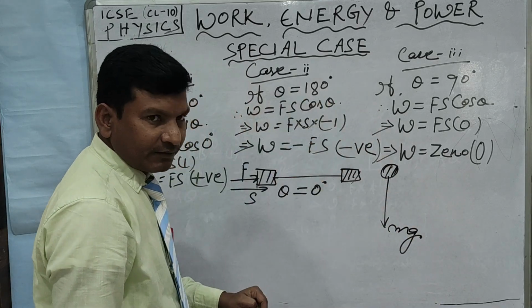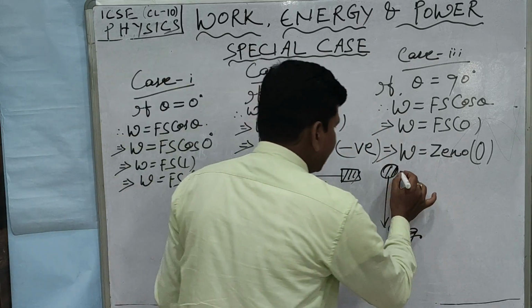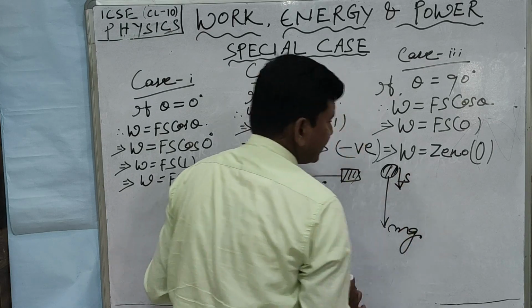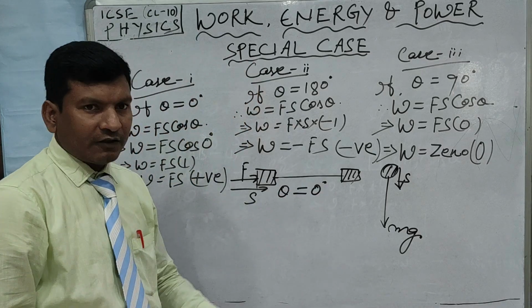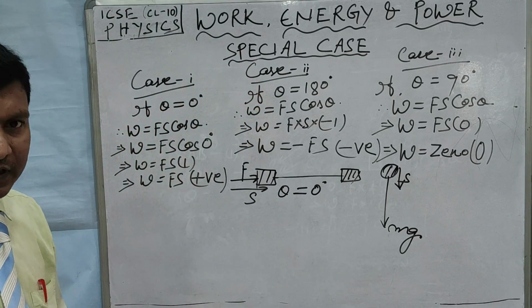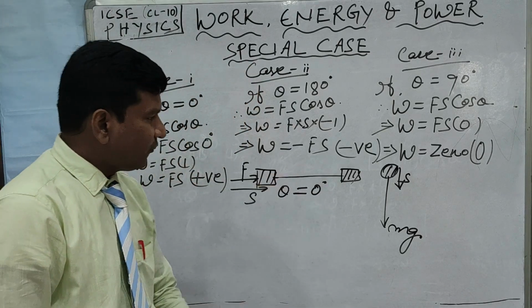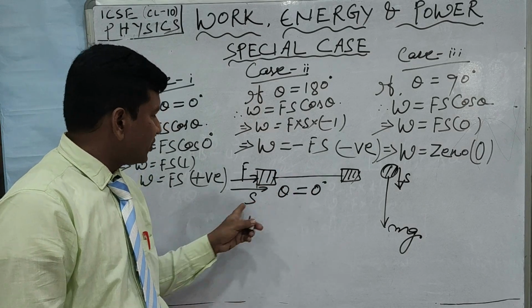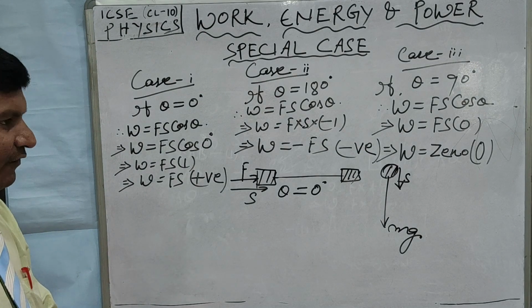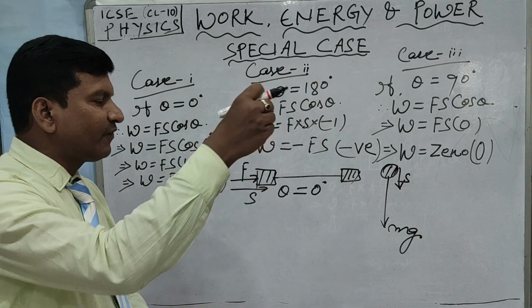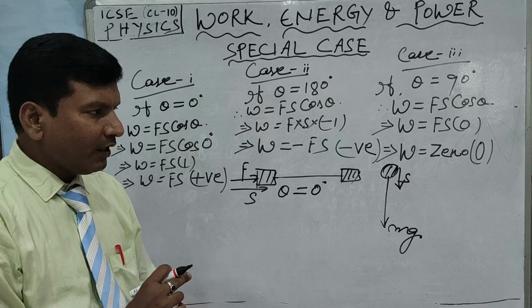The direction of the displacement S is also downward, and therefore the work done by the force of gravity is positive, or maximum work is done by gravity when a body falls freely.